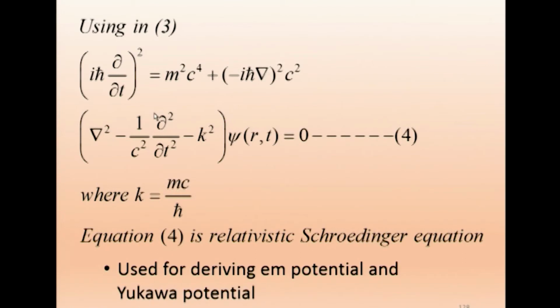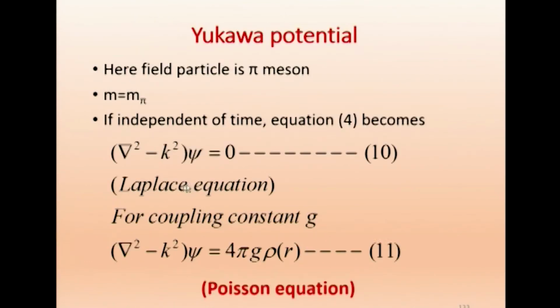Now we are going to take it time independent, therefore this part will become 0. So I will get del squared minus k squared equal to this part, and of course no time factor will be there, and because the mass of the pi meson is not equal to 0, k is not equal to 0. So we get this Laplace equation.